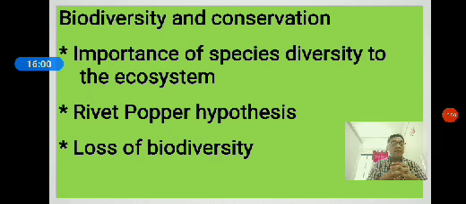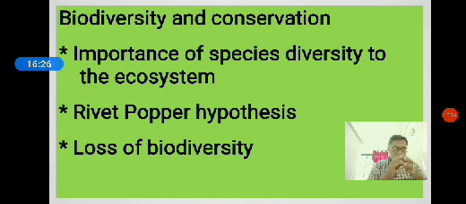Similarly, every species of the ecosystem is important. The extinction of any one of the species affects the proper functioning of an ecosystem. The loss of key species that drive the major functioning of the ecosystem will result in imbalancing of the ecosystem.